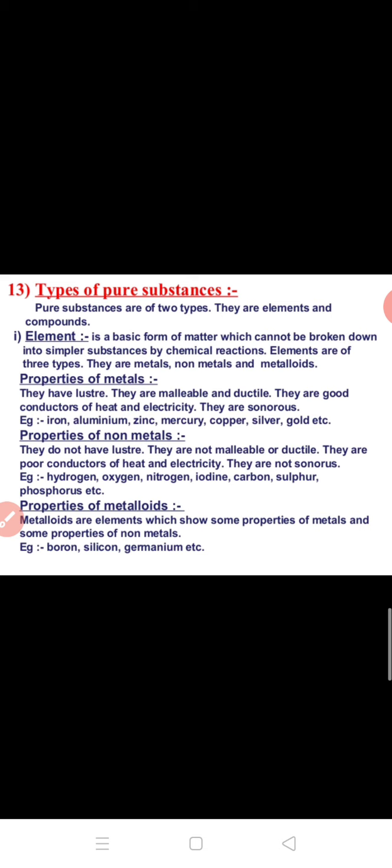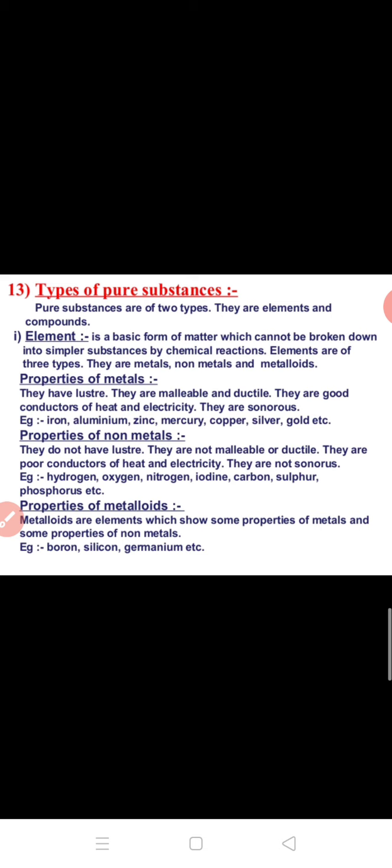And then what are non-metals? They are actually non-lustrous, they are non-malleable, they are not ductile, poor conductors of heat and electricity. These are the properties of non-metals. They are not sonorous. For example, hydrogen, oxygen, nitrogen, iodine, carbon, sulfur, phosphorus, etc. All these are non-metals. And what are metalloids?